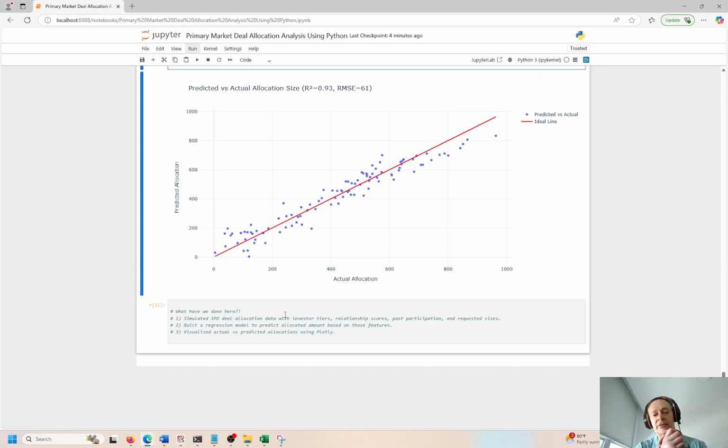I think it was an interesting analysis. What did we actually accomplish here? A couple different things. We simulated IPO deal allocation with investor tiers, relationship scores, past participation rates, and requested sizes of number of shares. That's how many shares you get, which you delegate out or deal out, right? We built a classification model and a regression model. The classifier was first, the regressor was the second one, right? And it predicted allocated amount based on those features. And we visualized the actual versus predicted allocation using Plotly. This is the regression line that you see right here.